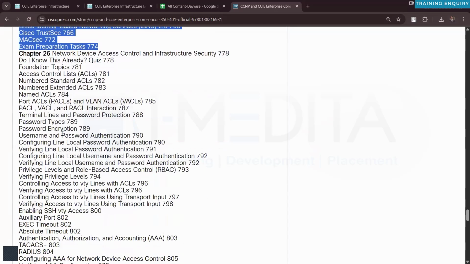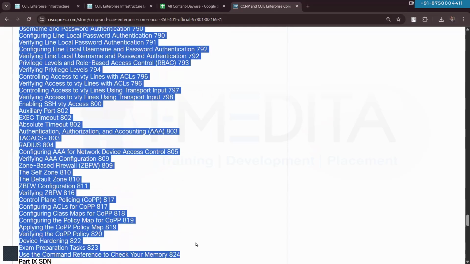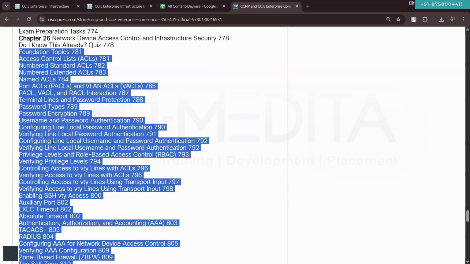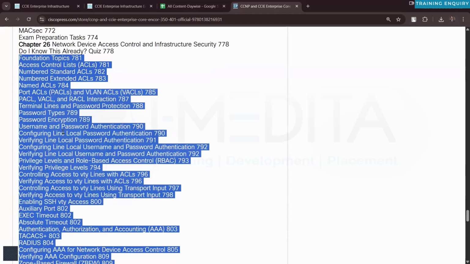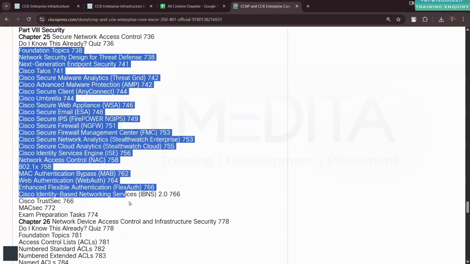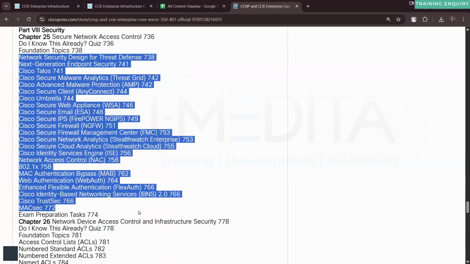And just go below it, chapter number 26, again security. You see the zone-based firewall, AAA, control plane policing, ACLs, port-based ACL, numbered ACL, named ACL, different security features are there. So you can't possibly cover all that, being some enterprise person. These topics can be covered by a trainer who is well into the security track. So I generally do not touch these topics. These topics are basically recorded. You are given the video recording access for all these topics from some security trainer. So this is what I was talking about.